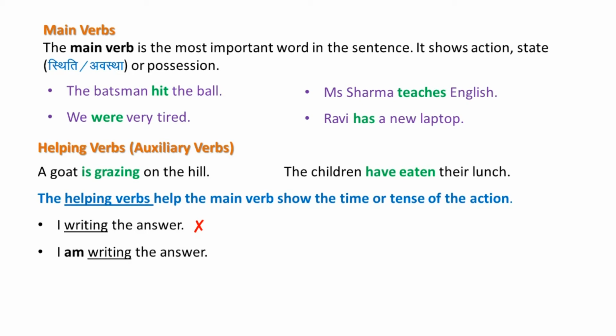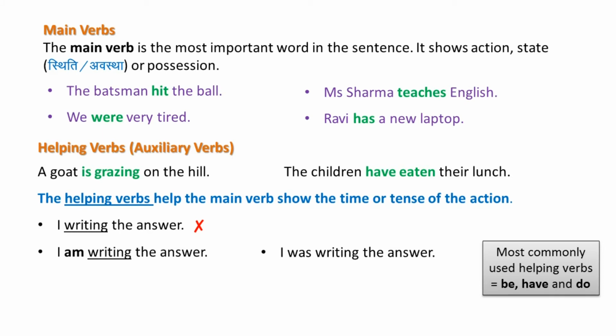Now look at this sentence. I am writing the answer. So the helping verb am before the main verb writing indicates that the activity is in progress now. And another sentence, I was writing the answer. When you add the helping verb was before the main verb writing, it indicates that the activity was in progress sometime in the past.